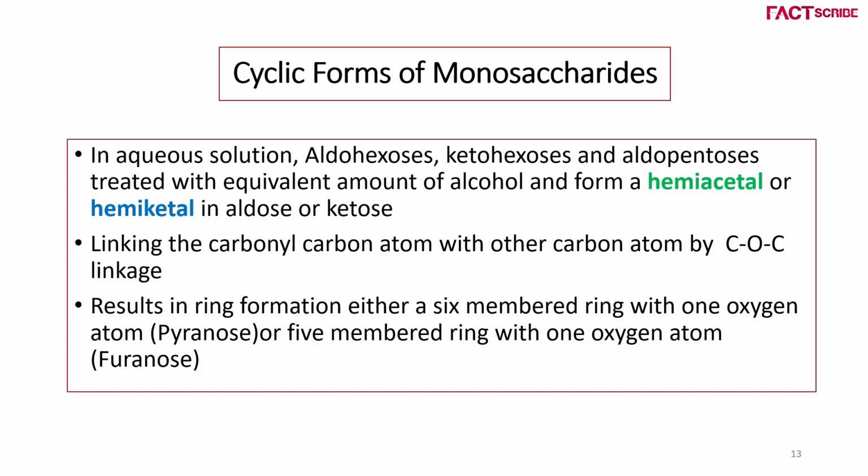They form a hemiacetal or hemiketal form in aldoses or ketoses. They further link one carbon atom with another carbon atom by a C-O-C linkage, resulting in the formation of a ring: a 6-membered ring with 1 oxygen called pyranose, and a 5-membered ring with 1 oxygen called furanose. Just remember the terms pyranose and furanose for fill in the blanks and so on.